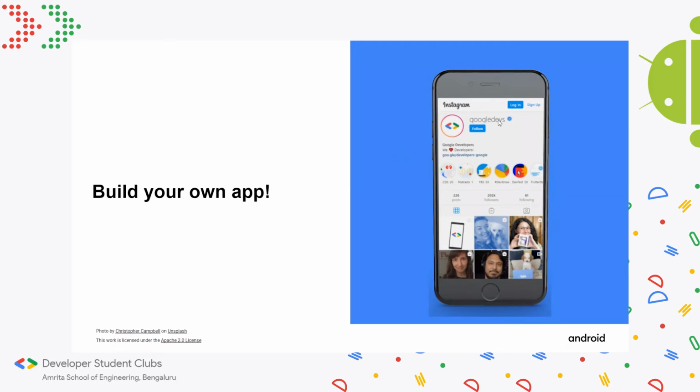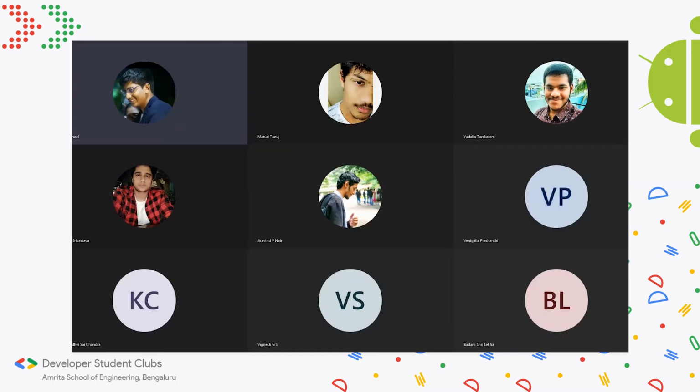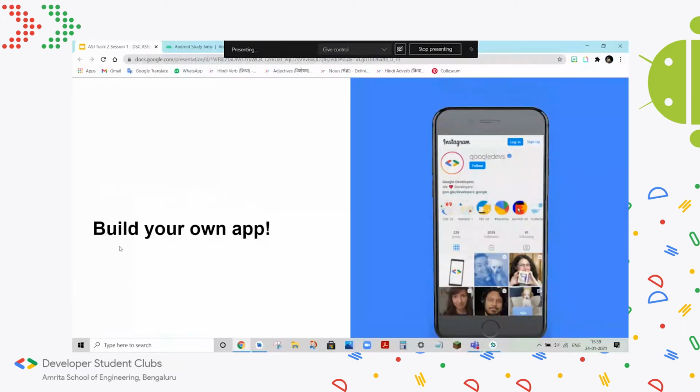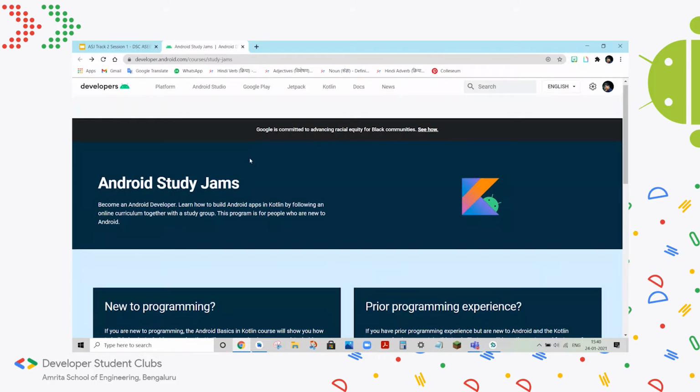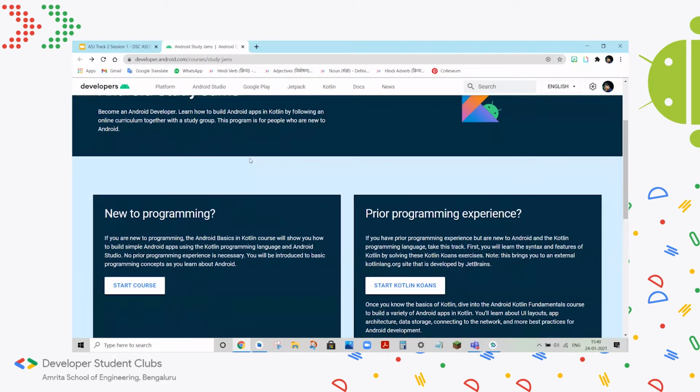One second, I'll quickly go to the course website and show you the course and how it is. So this is the course website. For these sessions, I'll be the one doing the code walkthrough for the code labs as well, so you don't have to actually do it yourself. All the links regarding the courses and the code labs and stuff I'll be giving later on in the group. But for now, this is just to get you acquainted.